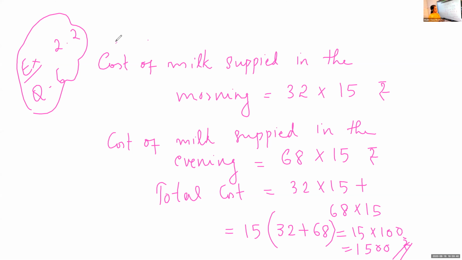Yes, child. Ma'am, I wrote instead of cost of milk supplied in the morning, I wrote liter given. No problem. You got the answer correctly, right? Yes, ma'am. Okay, that is enough. Ma'am, it is not clear what you wrote, like at the last one, the answer. It is 1,500. 32 plus 68. Even if it is not clear, you can find the answer, right? Ma'am, it's 1,500, right? Yes, 1,500.